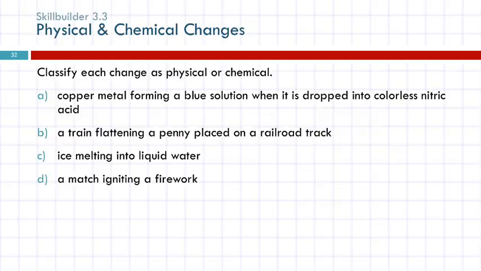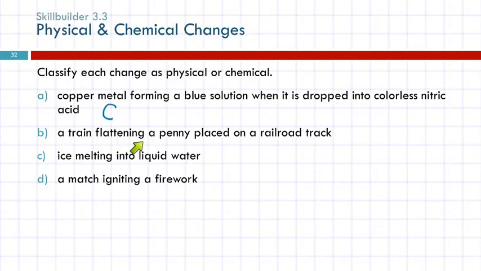Classify each change as chemical or physical. So a copper metal forming a blue solution when it's dropped into colorless nitric acid. Chemical. The clue there is that we see the color changing. So we know that copper isn't blue, but it's making a blue solution. Copper metal is a solid, and now it's forming a solution. So there are several clues there that this is a chemical change.